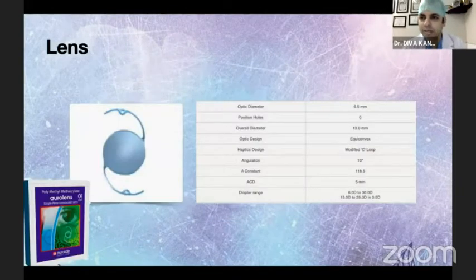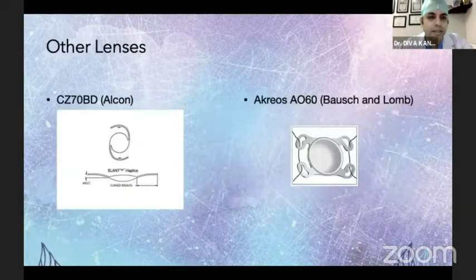Of course, the number one is the lens. You cannot put your usual lens in that. So this is the one which I use more often, which is by the Aurolab, which has an optic diameter of around 6.5 mm and overall diameter of 13 mm. It's a PMMA lens, and a fairly good range is available in this lens.